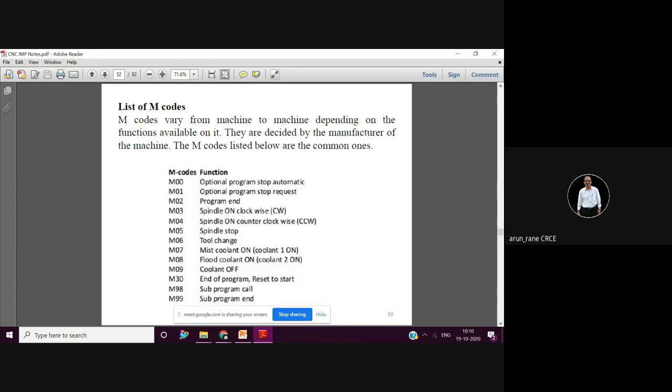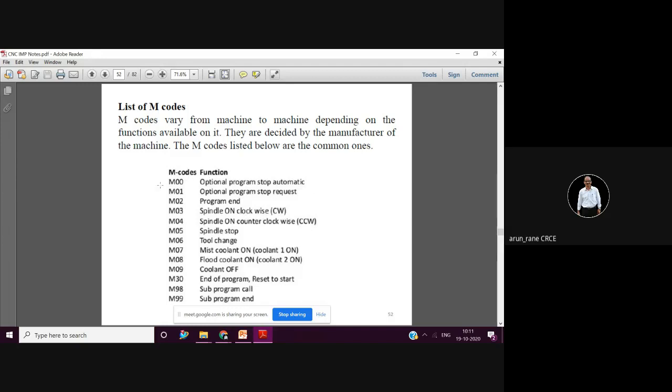If you are writing M01 in the program, then you have to keep that toggle switch on. Then only M01 will be executed and the machine will stop. If you don't keep the toggle switch on, then the machine will not stop. It will go on to the next line. That was the meaning of M01, optional program stop on request.